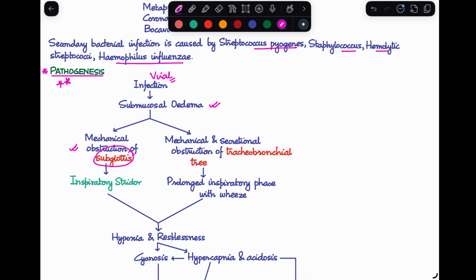We'll talk about why the subglottic area is very crucial over here and why this is more commonly affected in a little bit. And there is also mechanical and secretional obstruction. There's a lot of secretions forming up, which ends up blocking the tracheobronchial tree as well. So we are having a mechanical obstruction both at the subglottic level as well as the tracheobronchial tree.